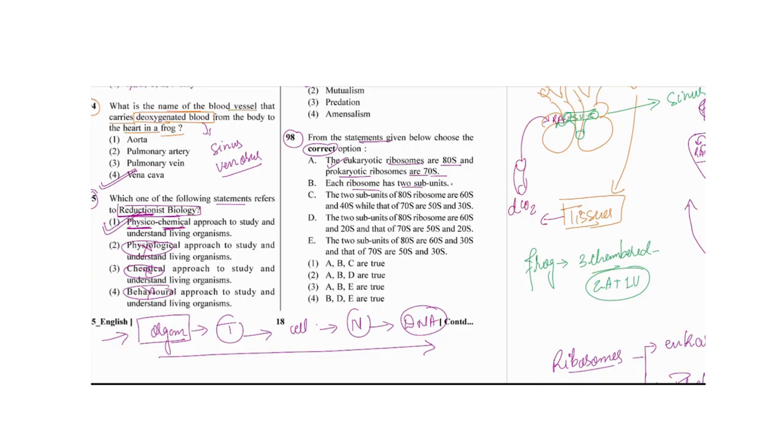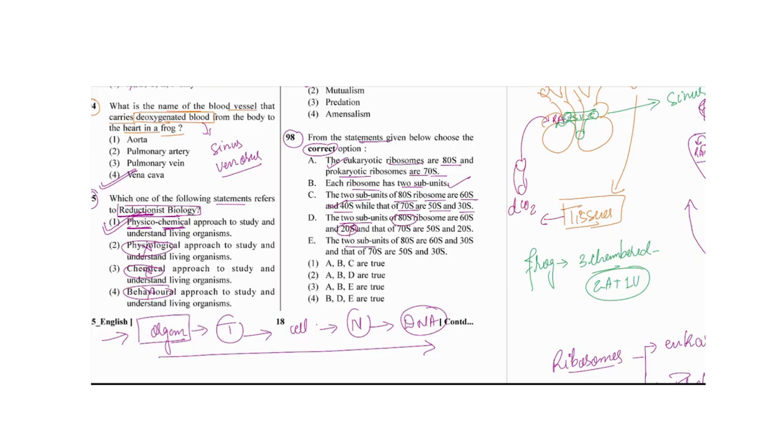Each ribosome has two subunits. Yes, as I told you, the two subunits of 80S ribosomes are 60S and 40S, while for the 70S ribosome they are 50S and 30S. Correct, that is also true. And the two subunits of 80S ribosomes being 60 and 20, not 20.